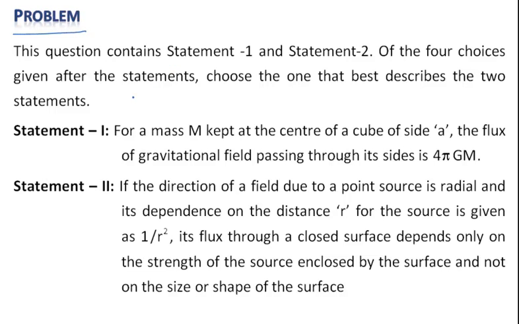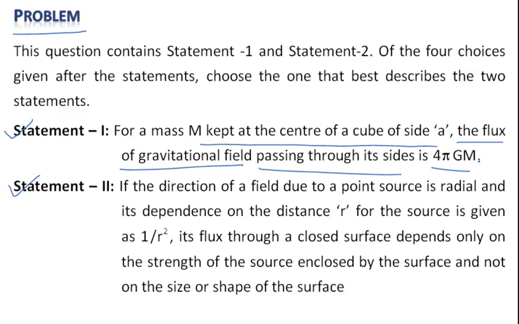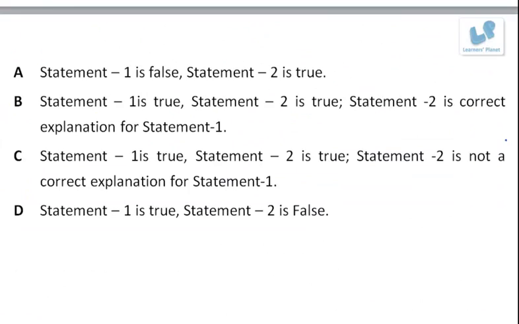Similar kind of problem with two statements. For a mass m kept at the center of a cube of side A, the flux of gravitational field passing through its side is 4 pi Gm. Okay. Now let us try to understand.